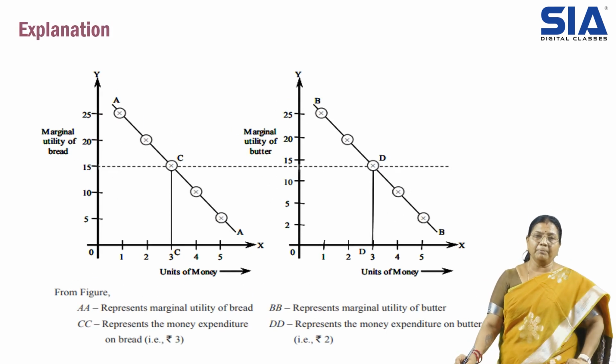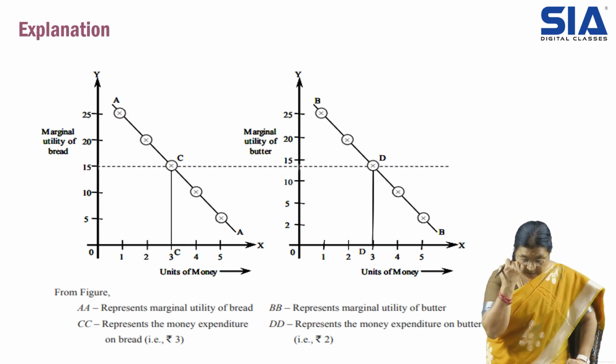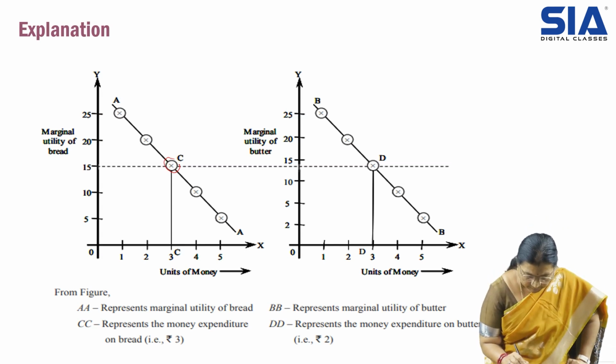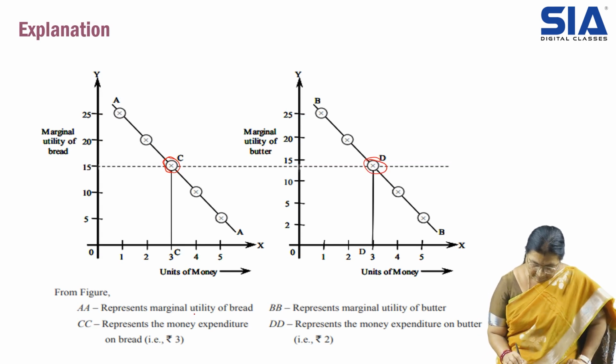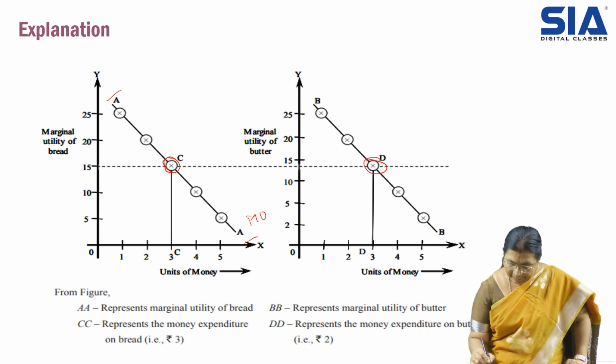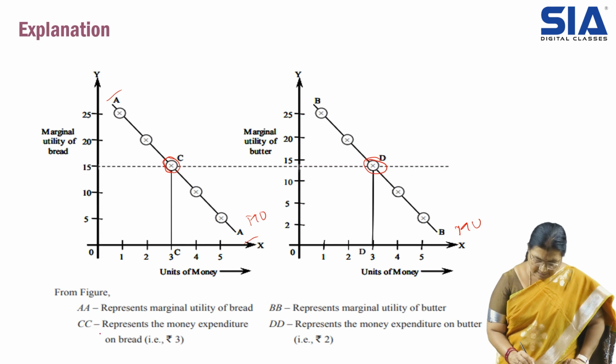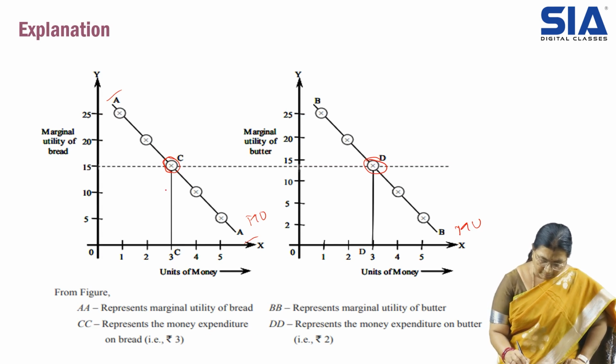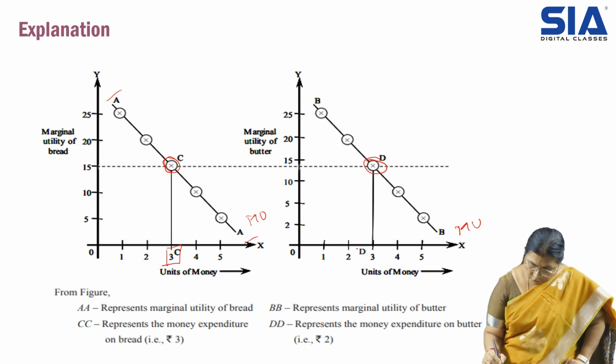With the help of the graph you can see here the point where the person is getting maximum equal utility. So AA represents the marginal utility of bread, and BB is the marginal utility line of butter. CC represents the money spent. Whatever money is spent, 3 rupees here, and 2 rupees here, so in total it is 5 rupees.